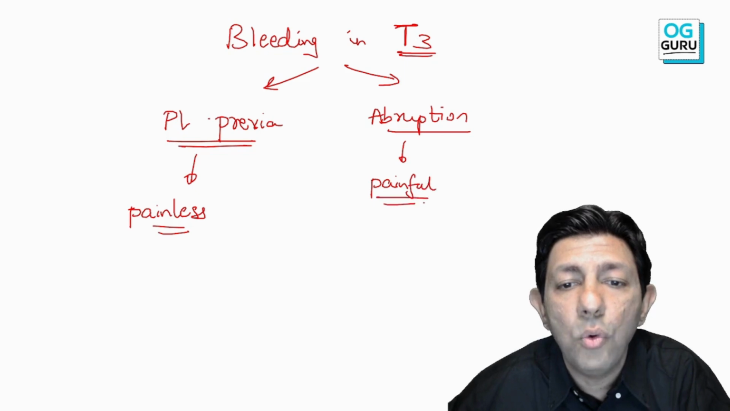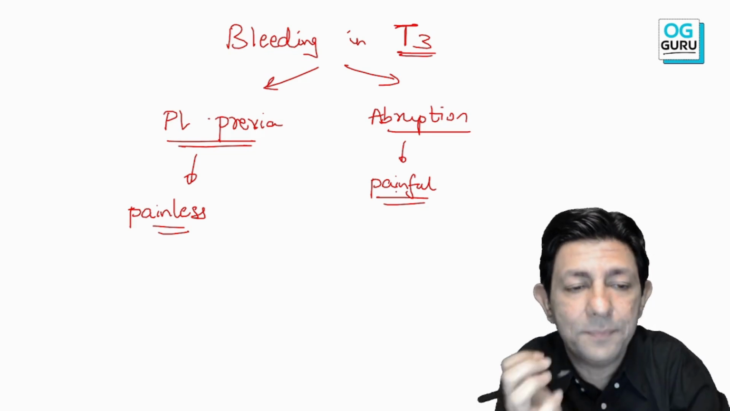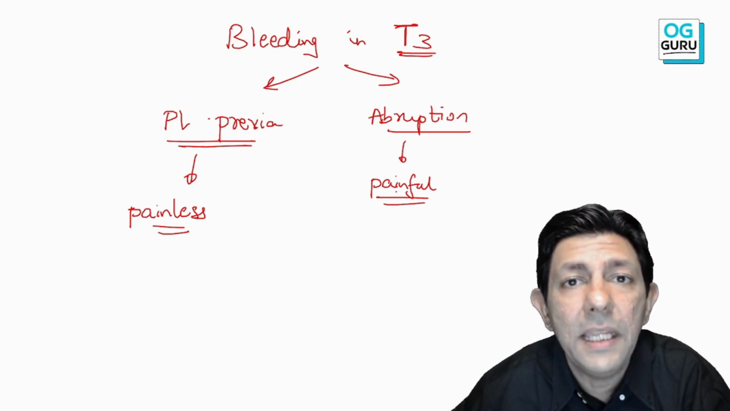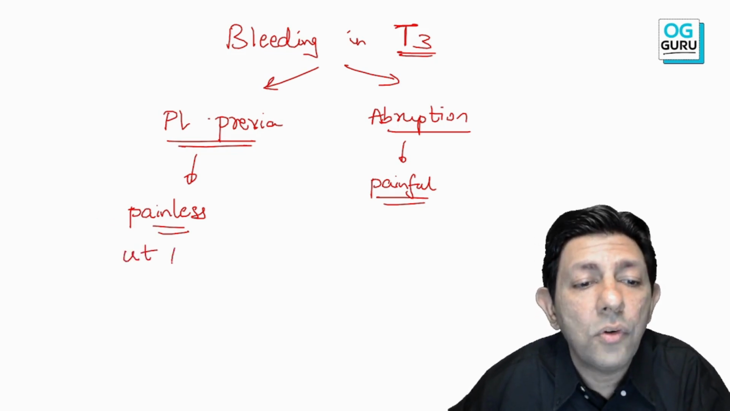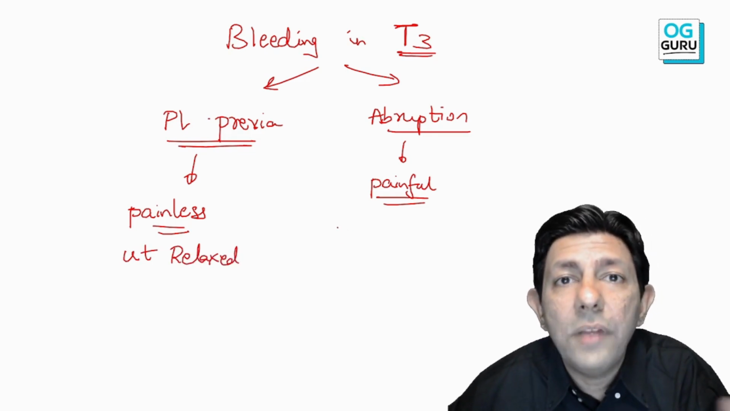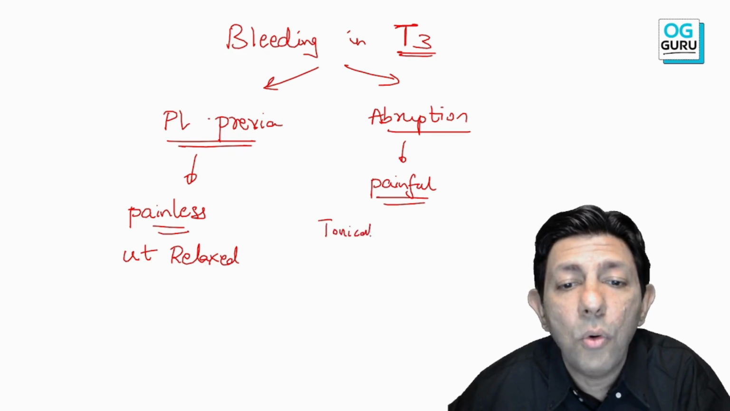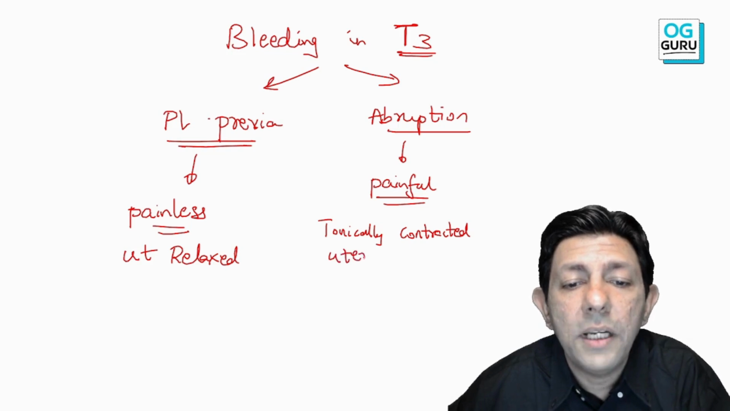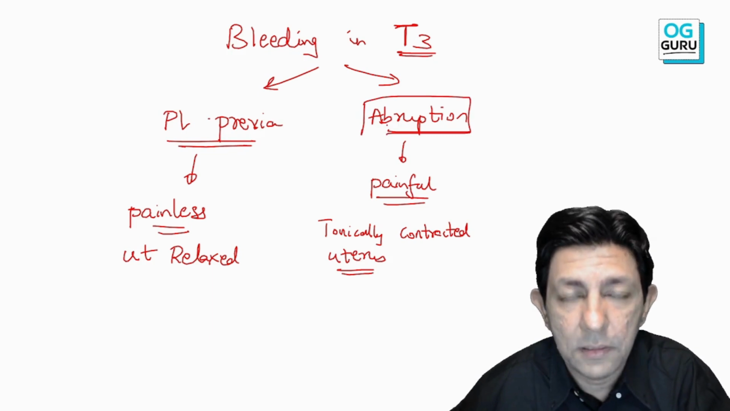I am giving you clues which will be there in your question paper, and you'll remember me on the day of the exam, is my guarantee. So placenta previa is painless bleeding. Abruption is painful. In placenta previa, the uterus is generally relaxed. And in abruption, you will see either pain, tenderness, and you will read the words tonically contracted uterus. If anywhere in the question paper you read tonically contracted uterus, blindly you can mark abruption.